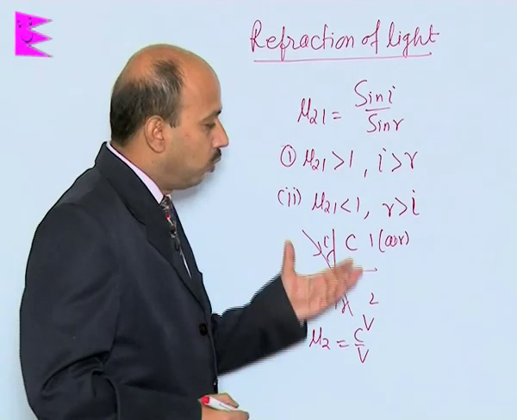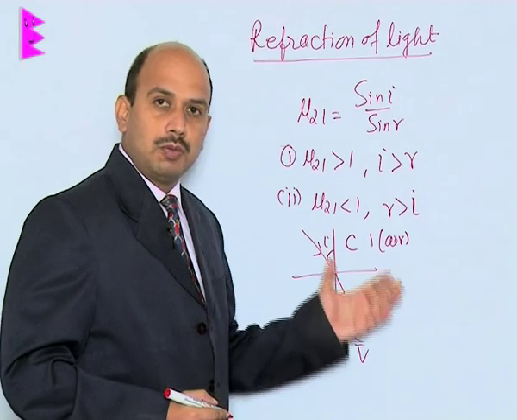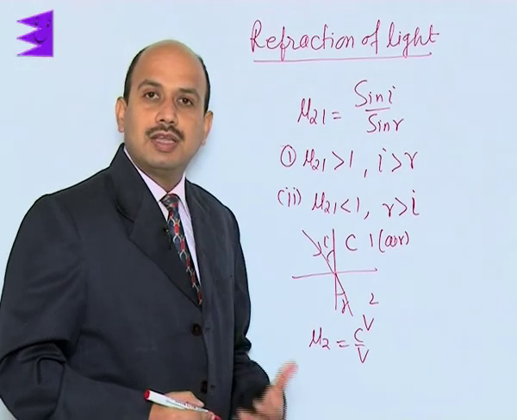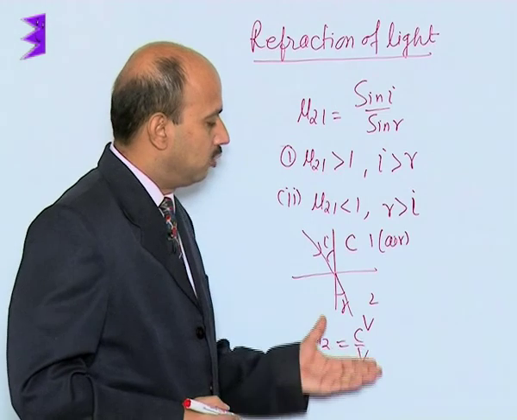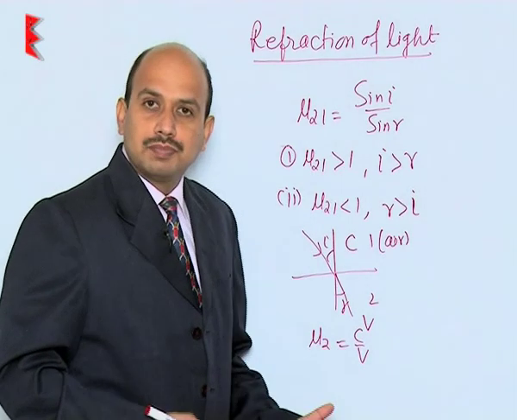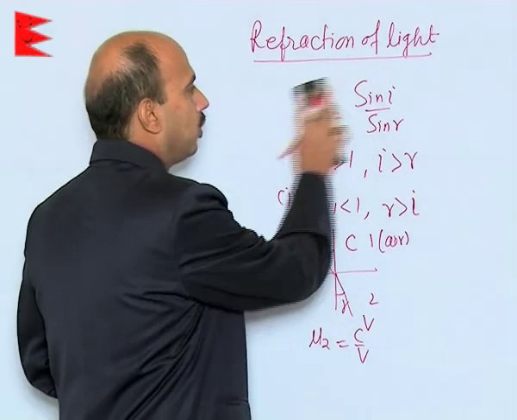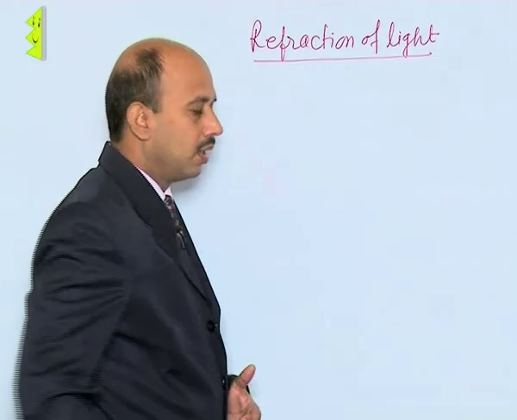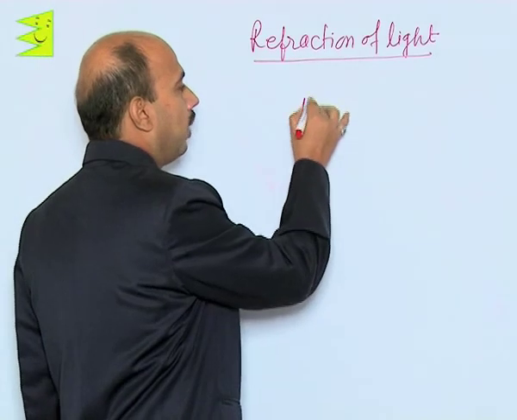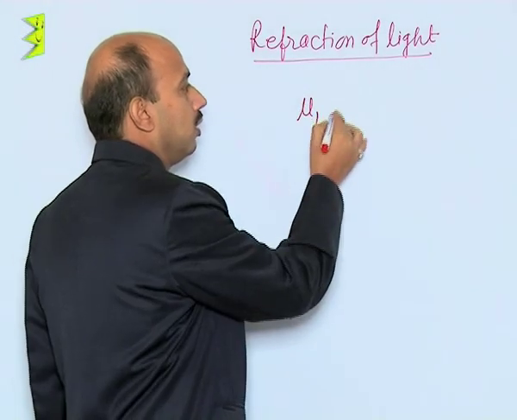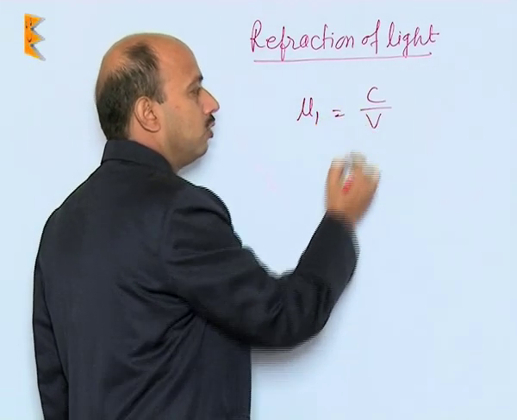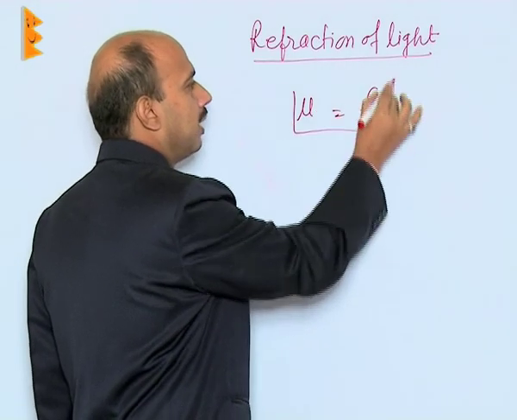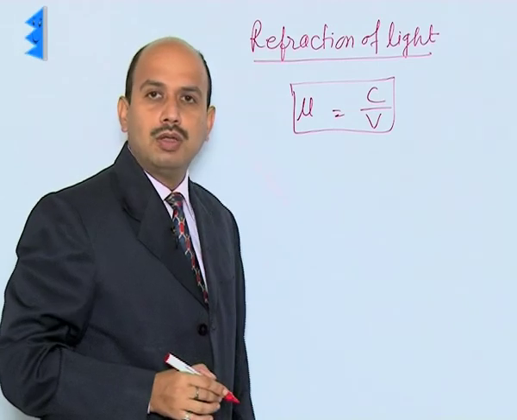So when the light is going from medium 1 to medium 2, and medium 1 is air, then the refractive index is defined as the ratio of the speed of light in air to the speed of light in the medium. And in general we can write mu is equal to c upon v.